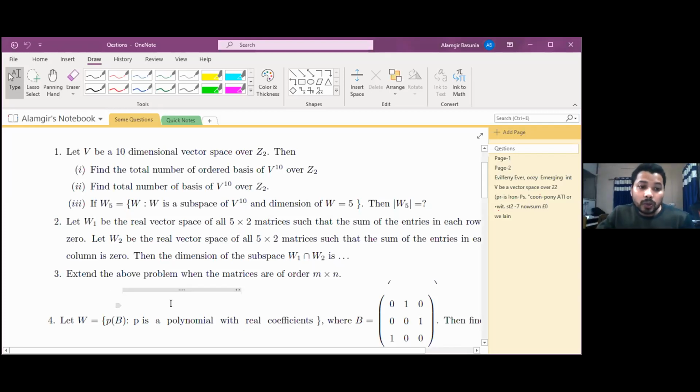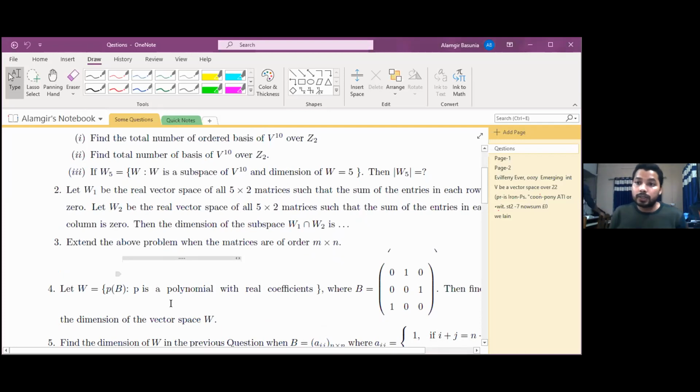Then just go to question number 4. We shall discuss it now. P is a polynomial with real coefficients, and W is equal to P of B. B is a given matrix. Then find the dimension of the vector space W. So it should be 3.